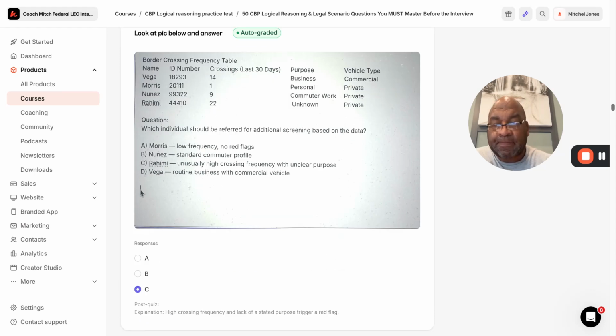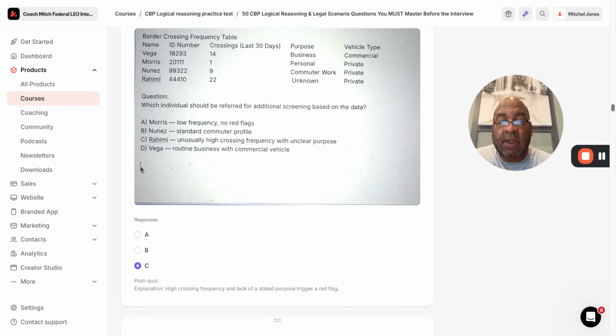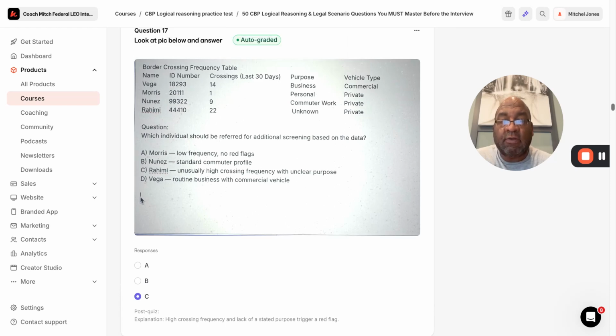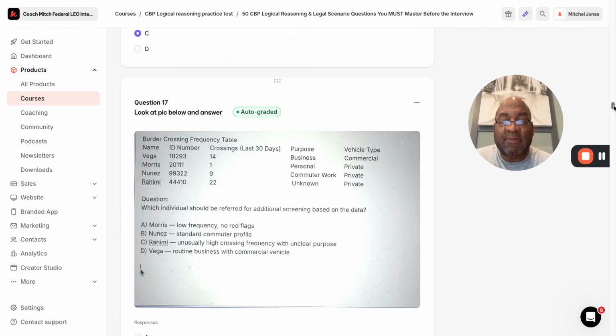They're going for Rahimi because high crossing frequency or lack of stated purpose draws a red flag. Rahimi has 22 crossings. Oh my gosh, look at Rahimi. 22 crossings. Reasons are unknown, private vehicles. So you're not sure which one it could be. It's going to be Rahimi because he has unusually high crossing frequency with unclear purpose. Look at that, a lot. Because you guys are CBP, this will trigger you for sure.